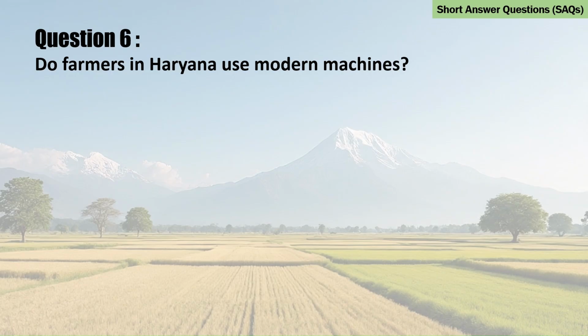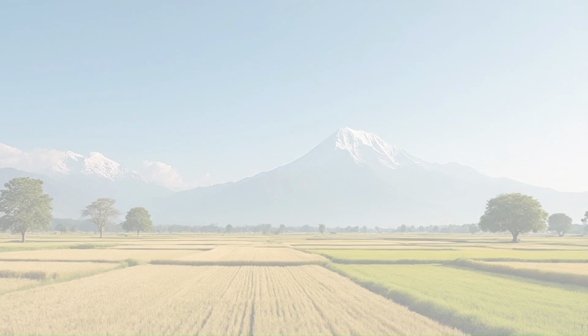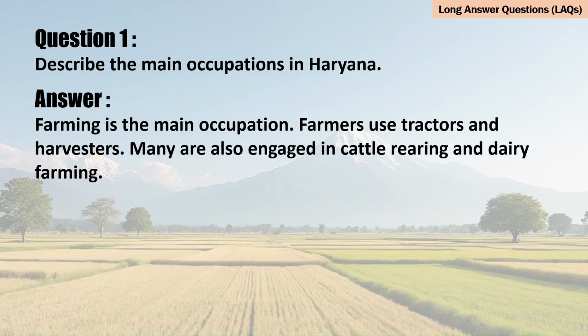Question 6. Do farmers in Haryana use modern machines? Answer. Yes, they use tractors and harvesters. Now, let's see some long answer questions. Question 1. Describe the main occupations in Haryana. Answer. Farming is the main occupation. Farmers use tractors and harvesters. Many are also engaged in cattle rearing and dairy farming.